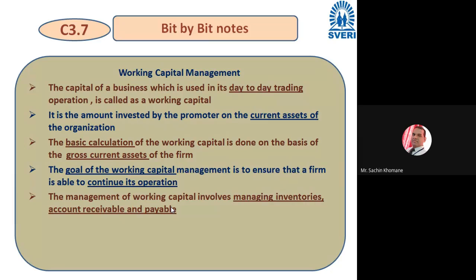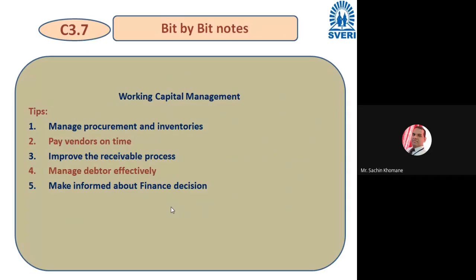A very simple bit actually I have kept at the end by mistake, but this is the last bit of our chapter. Then working capital management, there are certain tips. First tip is, manage procurement and inventories. Procurement means purchasing. So you need to manage procurement. If it is not required, then why purchase? Right? So inventories and procurement you need to manage.